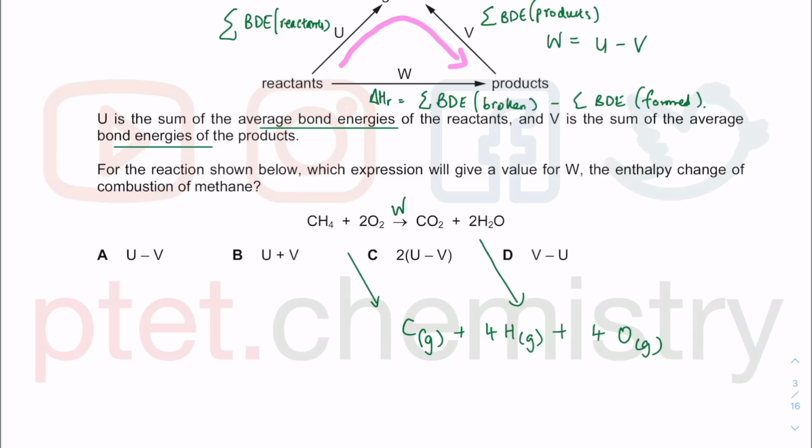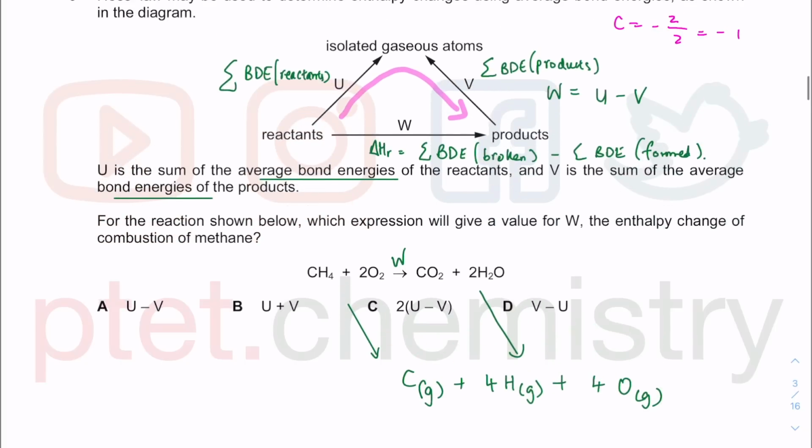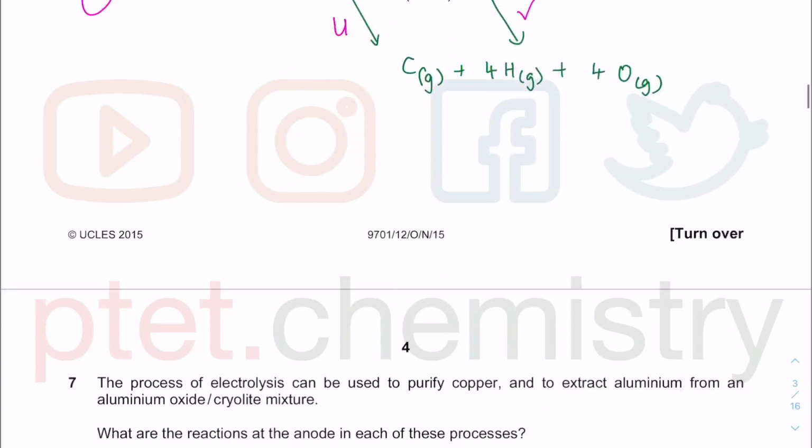So that is essentially breaking everything on the reactant side. That is going to be U there. So that is just U, which is the sum already. And then that thing there is going to be V there. So that is already the sum there. So W must be equal to U minus V, just like that. So it has to be option A as the only possible answer there.